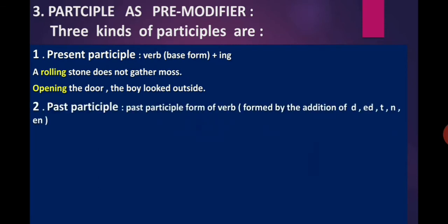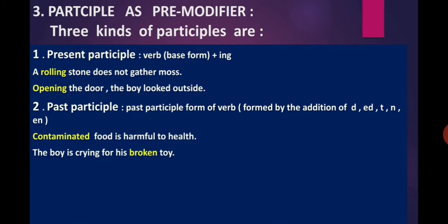Past participle. Past participle form of verb formed by the addition of d, ed, t and en, etc. Contaminated food is harmful to health. In this sentence, contaminated is the past participle form of a verb. It is a pre-modifier because the word contaminated comes before the noun food and giving more information about the noun food. Hence, it is a pre-modifier.